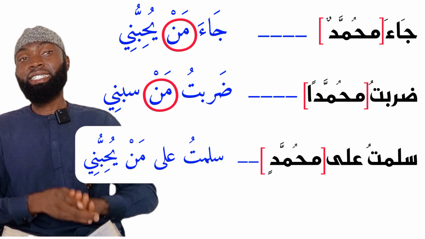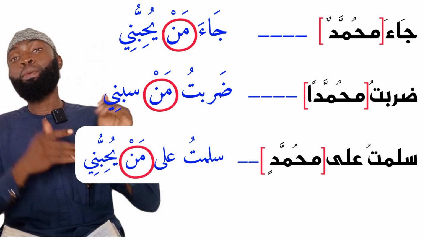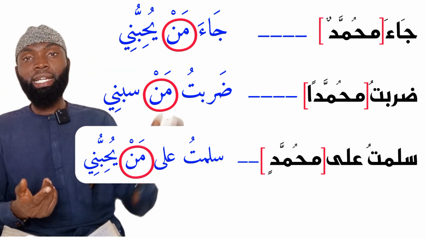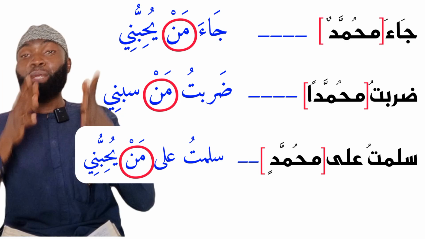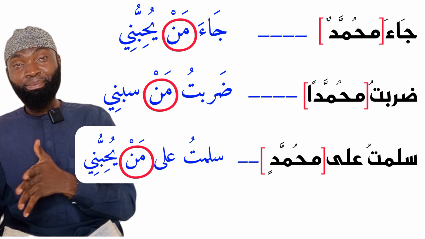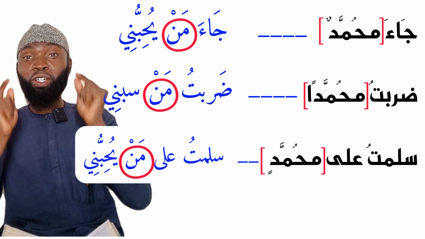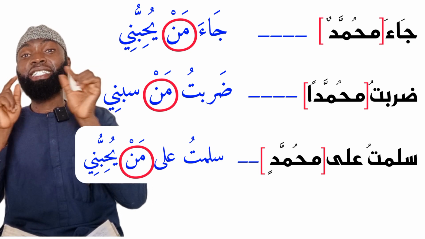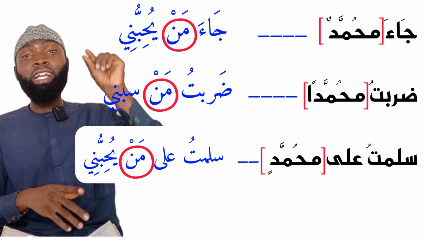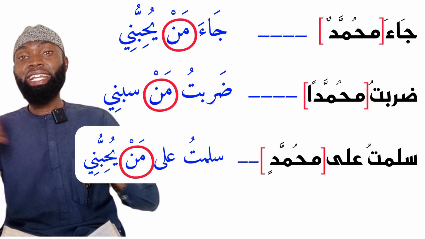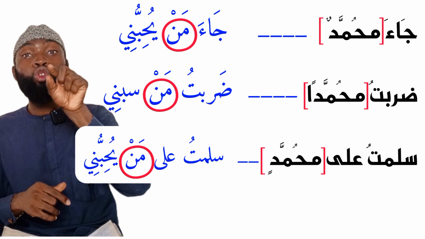You can see in each of these new sentences, we have been able to replace Muhammad with man. Meaning man is now assuming the grammatical position which Muhammad assumed previously. So man in the first sentence is coming as the fa'il, subject of the sentence. And we know that the fa'il usually will carry dhamma as Muhammad did in the sentence Ja'a Muhammadun.